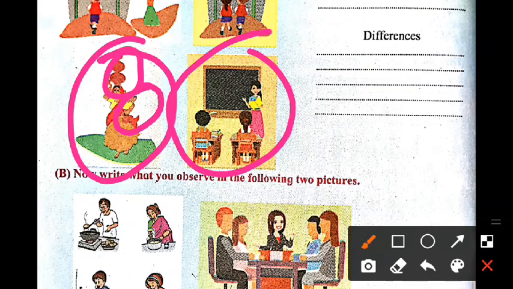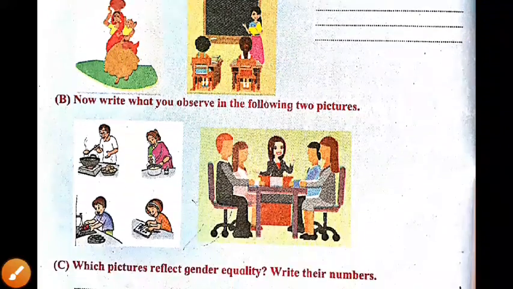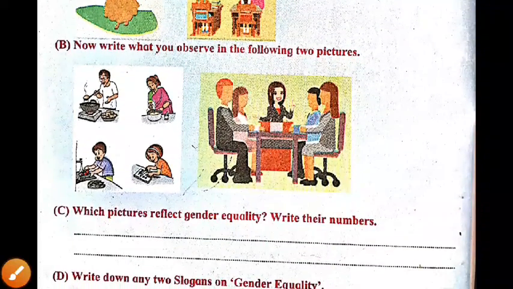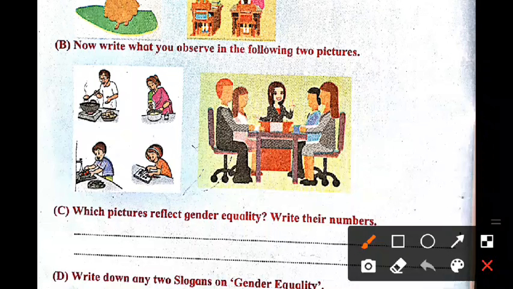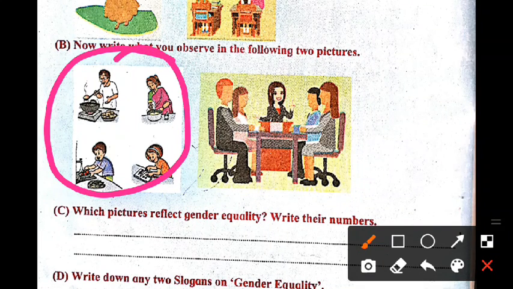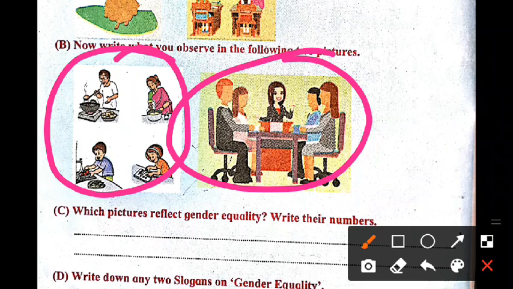What about the next one? Next activity: what do we have to think about the given picture? It is also most important. Here also we have two panels of pictures. Now you have to tell something about your observation of the given picture. In the first panel, a boy and a man are shown sharing the household chores, leaving the woman to do other work. Look at here.